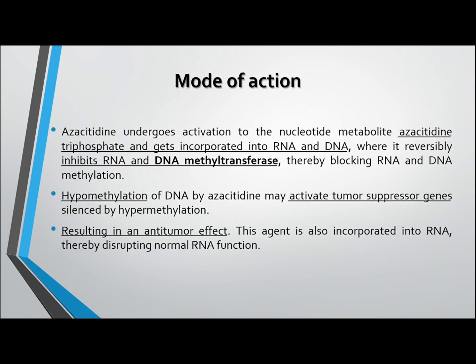Mode of action: azacitidine is converted into azacitidine triphosphate and incorporated into DNA and RNA. It inhibits the methyltransferase enzyme, due to which there will be hypomethylation, which activates the tumor suppressor genes, which ultimately cause cell death by apoptosis.